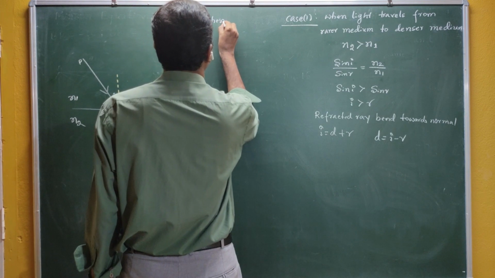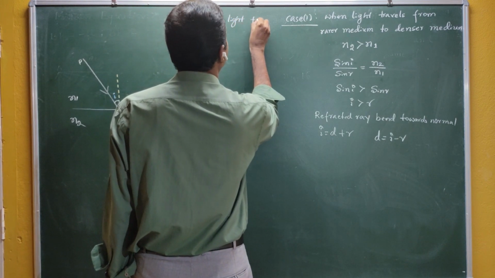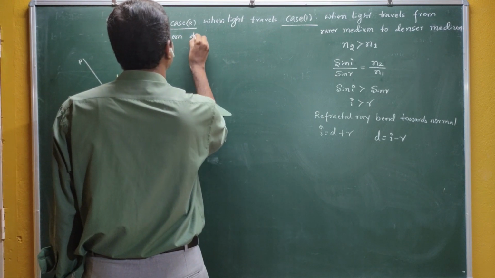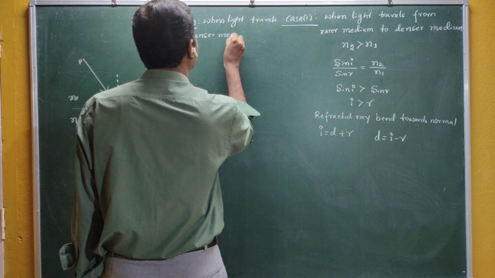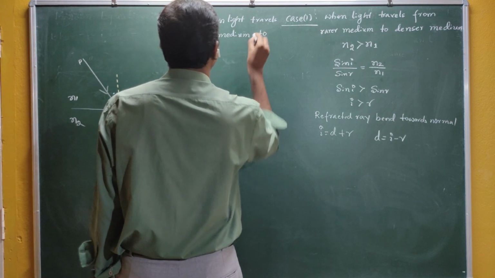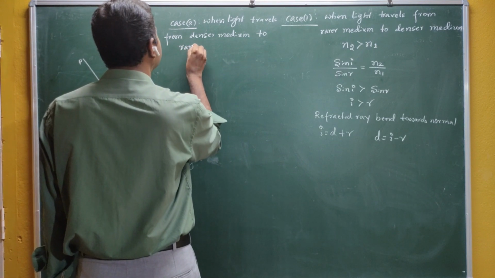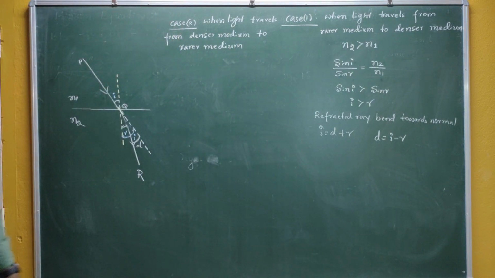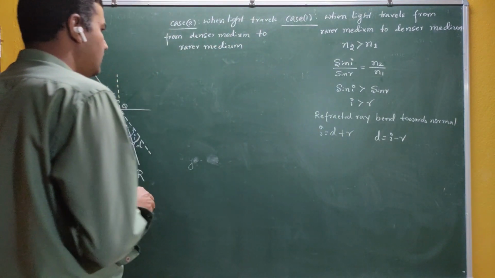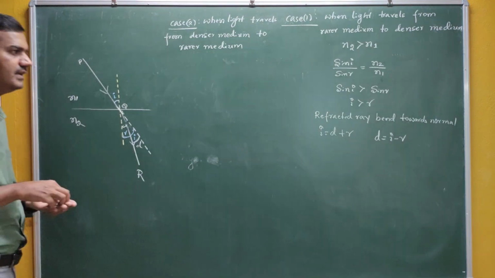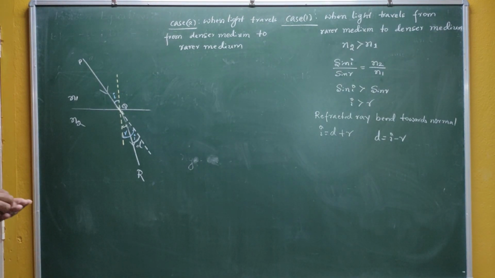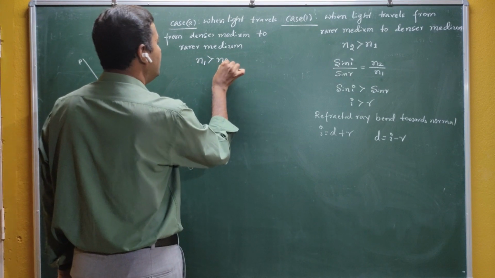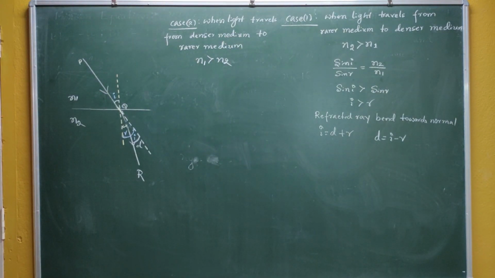When light travels from denser medium to rarer medium, that means this time your first medium is the denser, and the second medium is the rarer. That means your n1 is greater than n2.